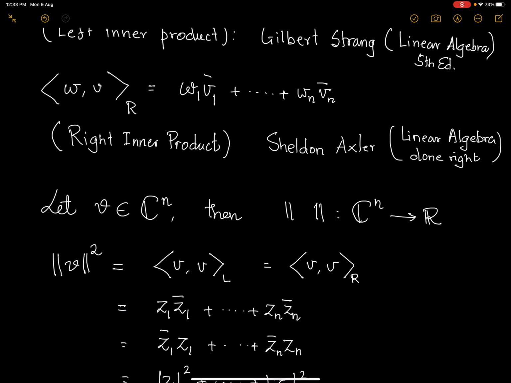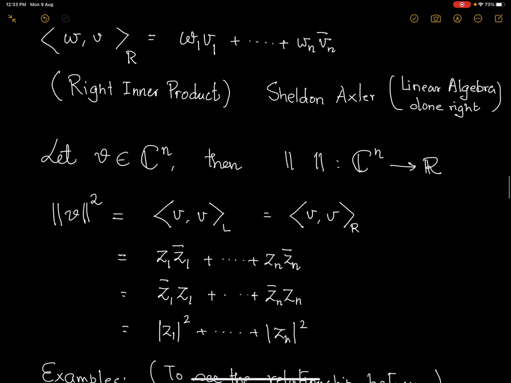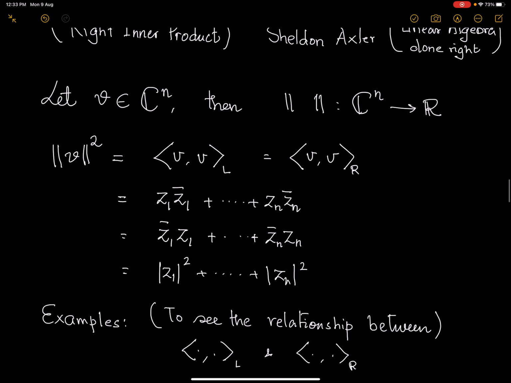Multiplying a complex number a with a complex number b is the same as multiplying b with a. So this is nothing but adding up the squares of the moduli of the individual components. Now, what is the relationship between this right inner product and left inner product? Once we have two conventions, you can say, okay, I can work with one convention and forget the other.